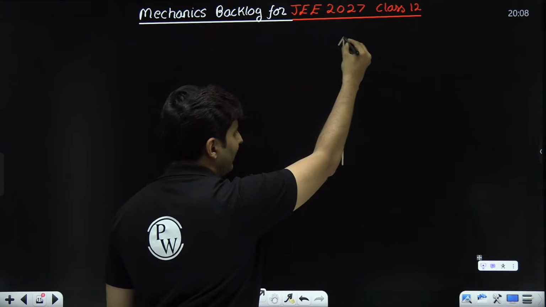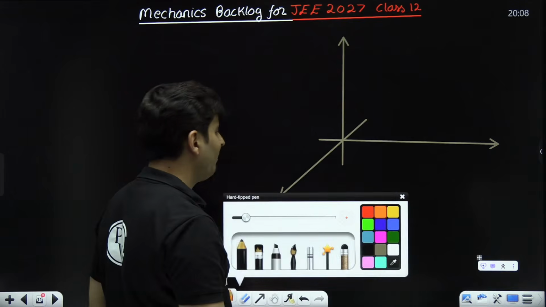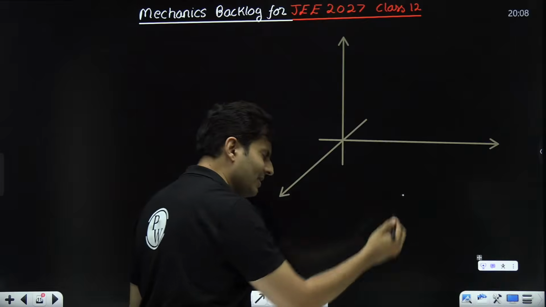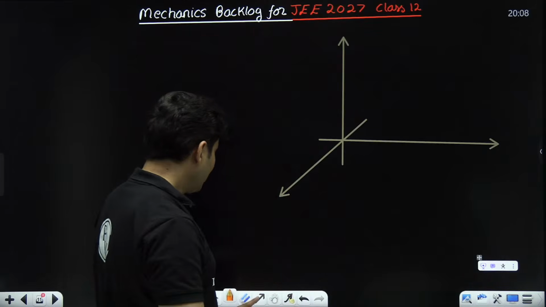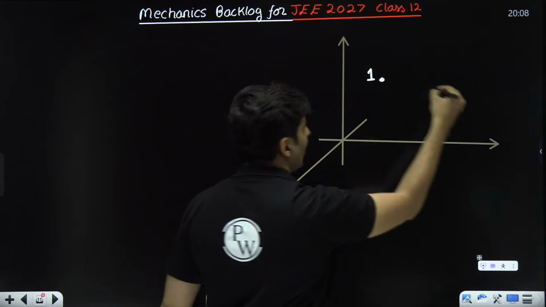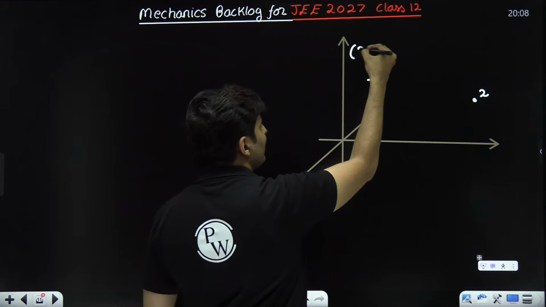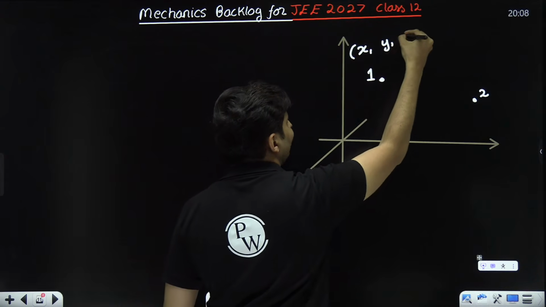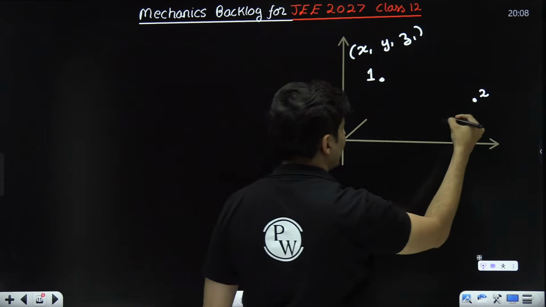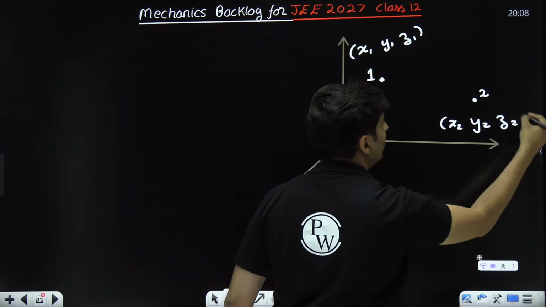This is often the situation even in work power energy, even in center of mass, even in electrostatics, sometimes in gravitation. There are some random 2 points. This is 1 point and this is, let's say, the second point. The first point has the coordinates x1, y1, z1. The second point has the coordinates x2, y2, z2.